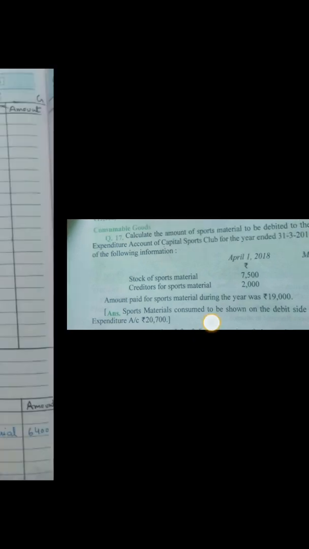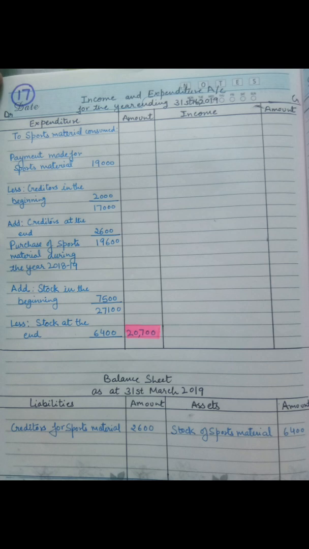So I have prepared income and expenditure account. As you can see here, the format is on the debit side, expenditure is there, then a column for amount. Next is income column, and after that amount column on the credit side. And along with that, I have prepared a balance sheet on 31st March 2019. So as per the question, the first entry we have to write, we have to find the amount of sports material which is to be debited.